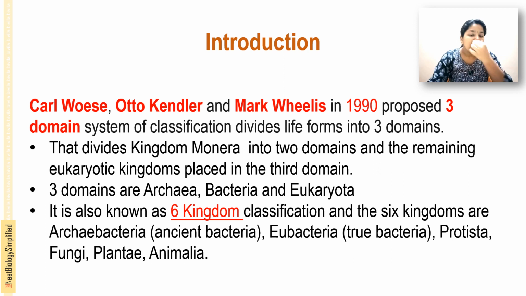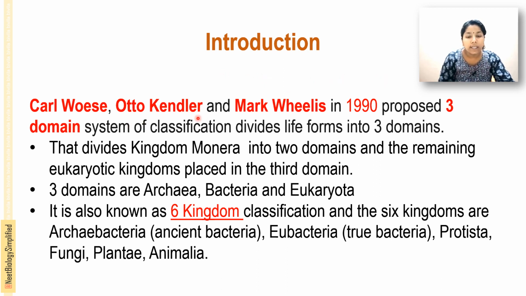Next is the six kingdom classification, or the three domain classification, proposed by Carl Woese, Otto Kandler and Mark Wheelis. These three scientists in 1990 proposed the three domain classification system that divides the life forms into three domains. Carl Woese was the main person behind this, together with Otto Kandler and Mark Wheelis in 1990.